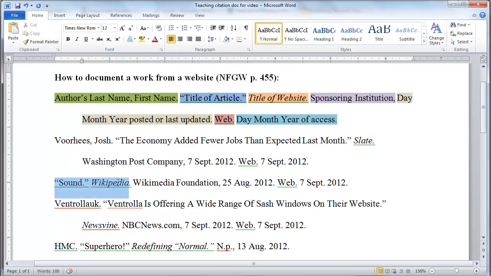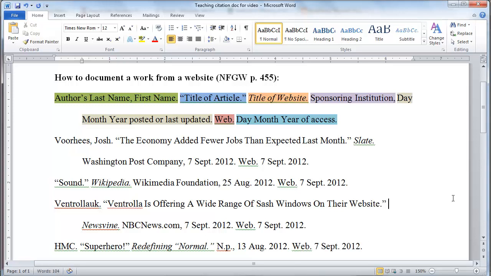When there's no author, like with this Wikipedia piece, you saw that we just left it off. We didn't say anything about there not being an author. Publishers are different. If there's no publisher, you make sure that the slot stays there so people know, hey, I didn't forget to add the publisher. There isn't one. This is all completely responsible by HMC, whoever that is. Once again, I got it on the web. Once again, I got it today.